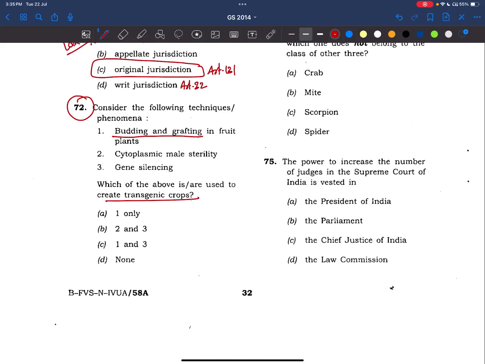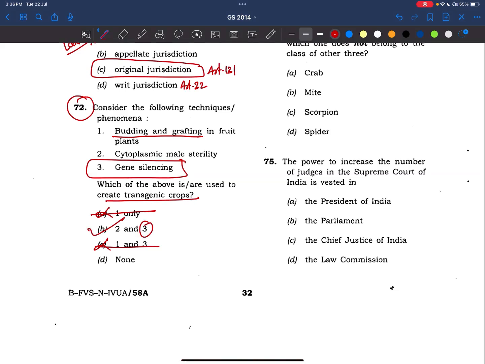We are not changing its genetic structure, so one should not be the answer. So these two options are gone. Right? Gene silencing, RNA interference. This is clearly to create a transgenic element. Right? We are removing one gene so that it will not be presented in its next generation. Okay, it gets silenced. So 3 should be there.